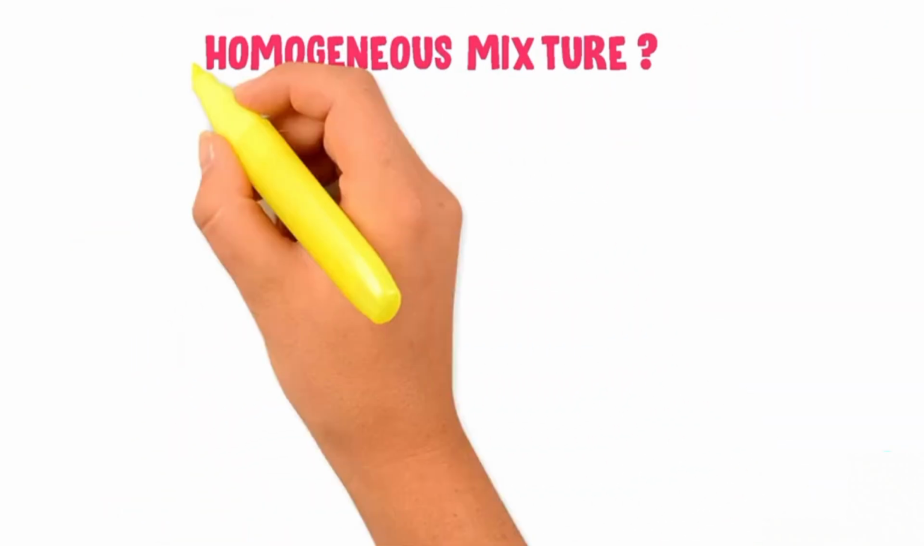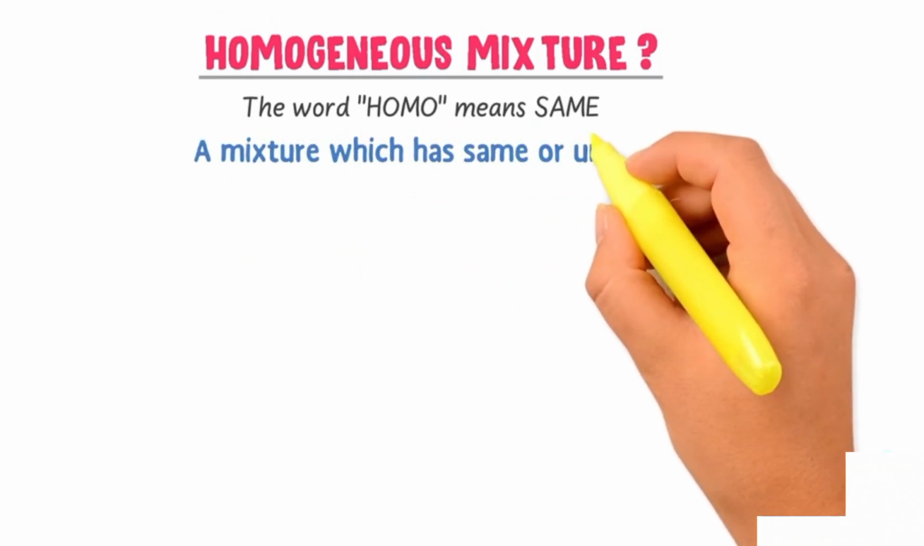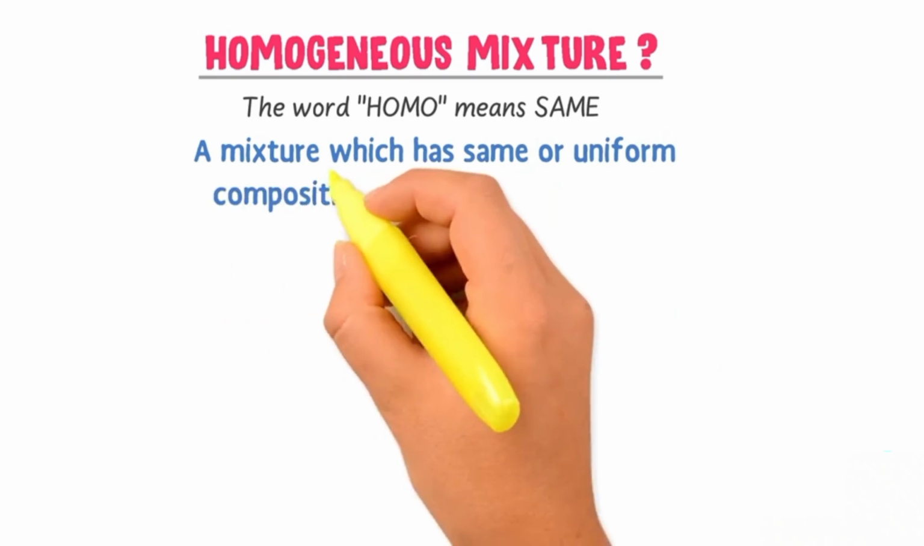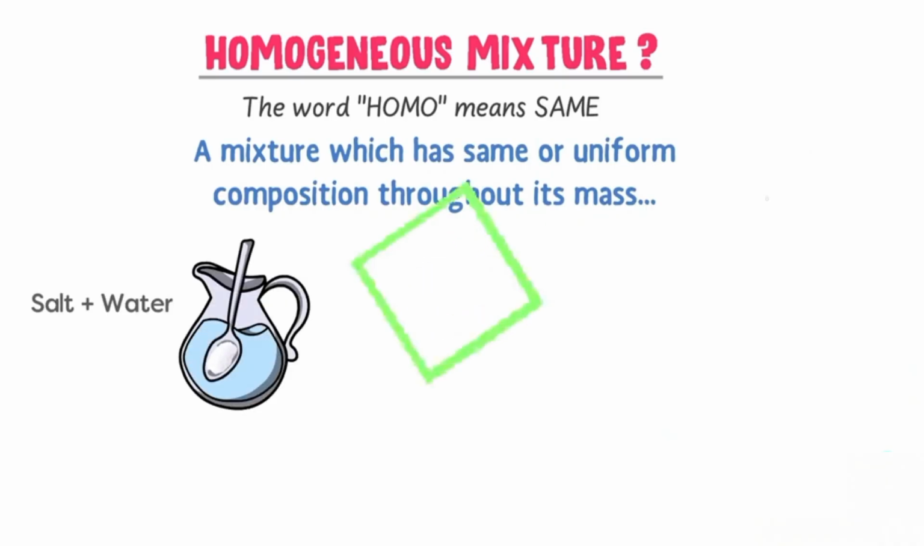Now, what is a homogeneous mixture? The word homo means same. A homogeneous mixture is a mixture which has same or uniform composition throughout its mass. For example, when you dissolve salt in the water.